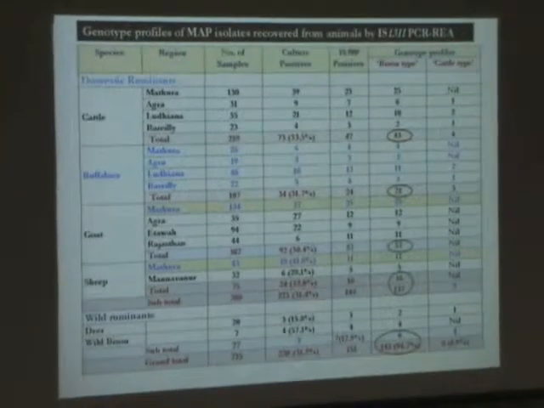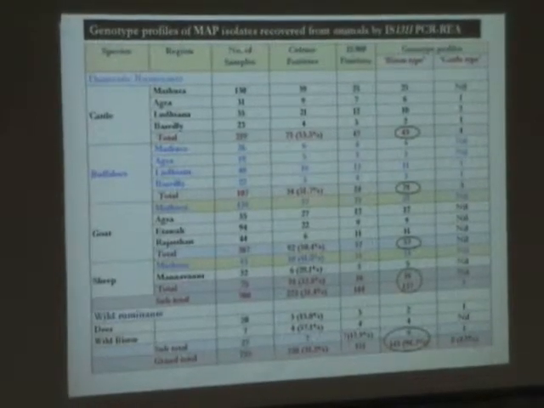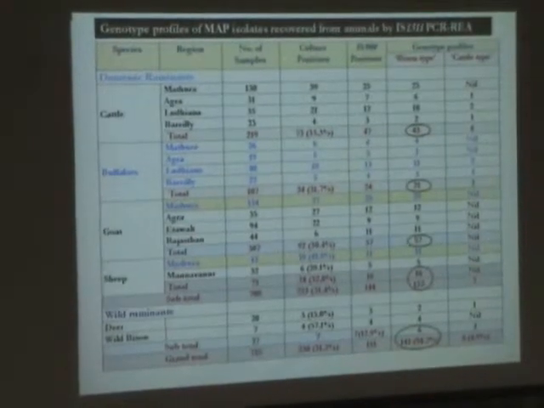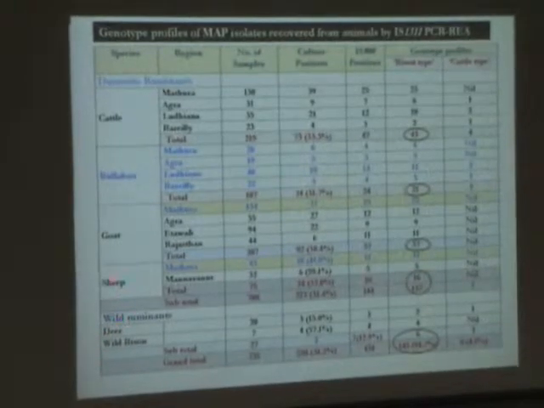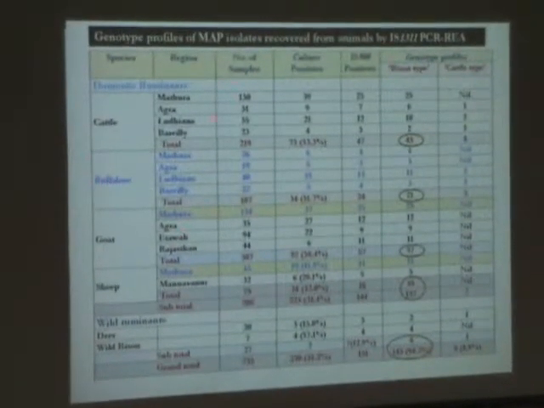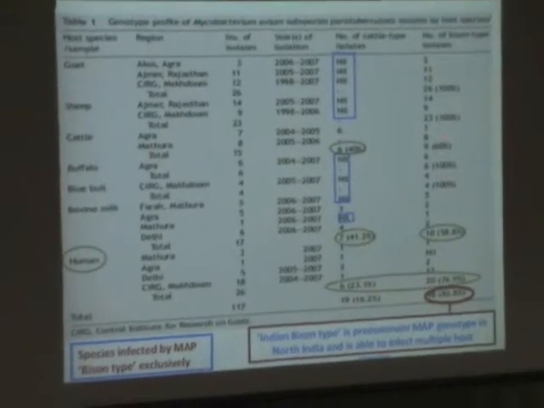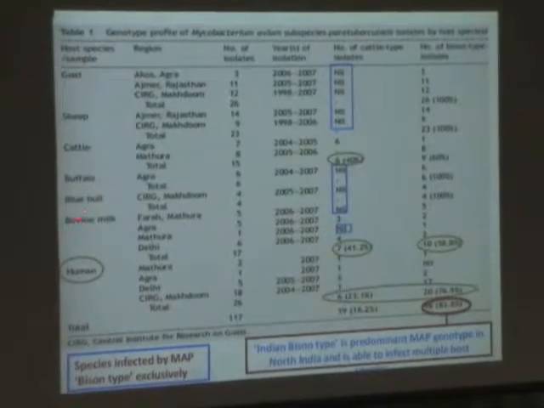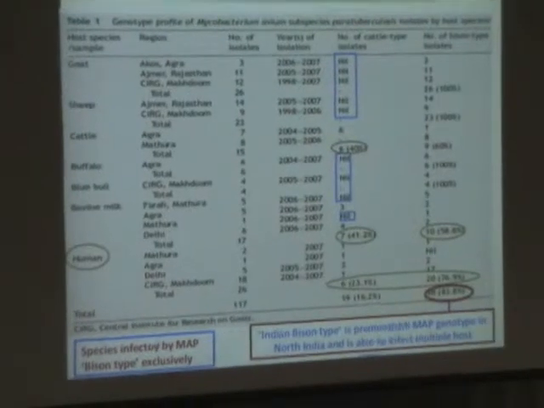So this is the genotype profile of these animal samples which came to us in this study. You see again here, 94% of the time we have got this bison type, even from the wild bison, the deer, the sheep, the goat, buffaloes, and the cattle, and they are from different regions of the country. And in these human samples, we have seen that the bison type was the major type. In some samples from bovine milk, we also got the cattle type.